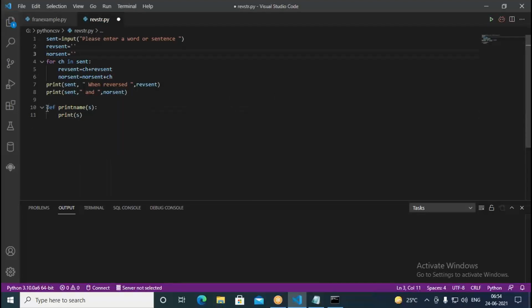This is called a function definition. Normally we define functions in the beginning, and then we go with the code. So you go to the beginning of the program and define the function there.